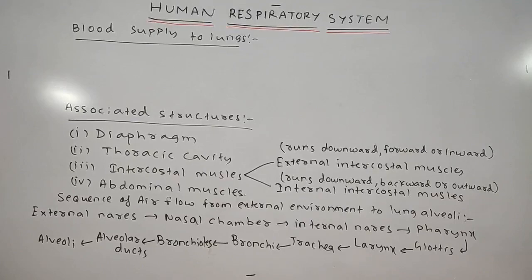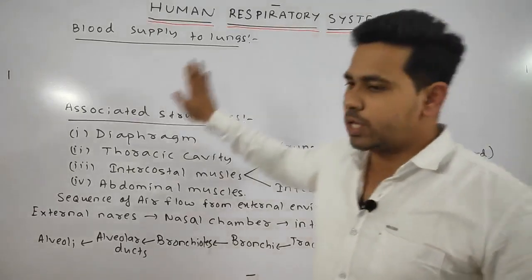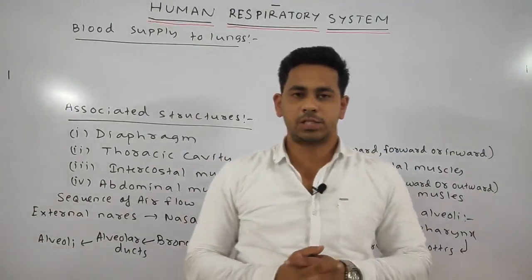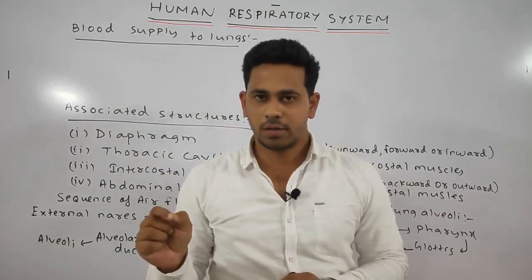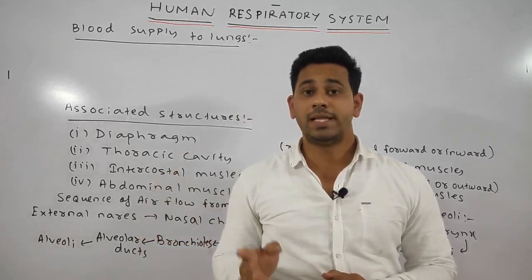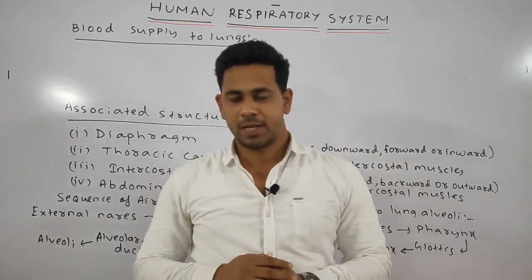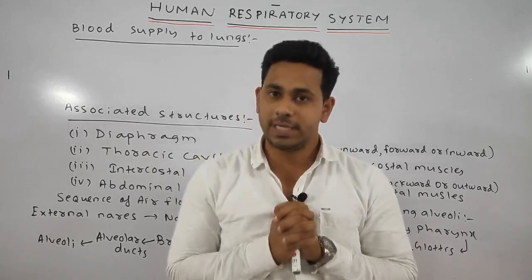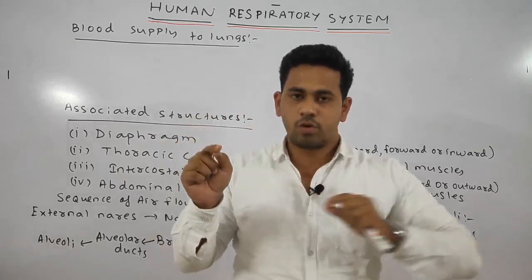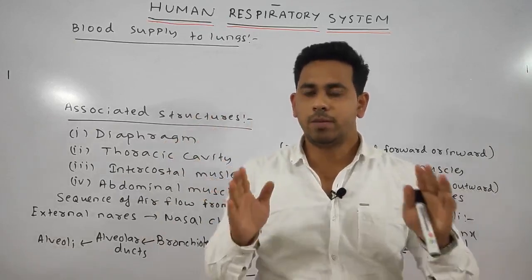Now come to your last part, that is your blood supply to the lungs. How is the blood supplied to the lungs? From the heart, the deoxygenated blood comes into the lungs by the help of the pulmonary artery. Then the blood is purified, and the purified or oxygenated blood from the lungs then goes into the heart by the help of the pulmonary vein.